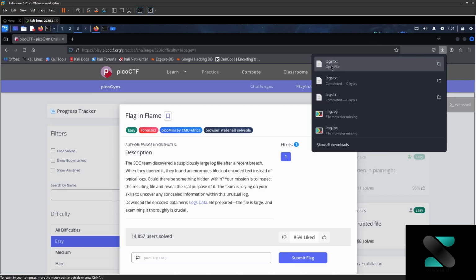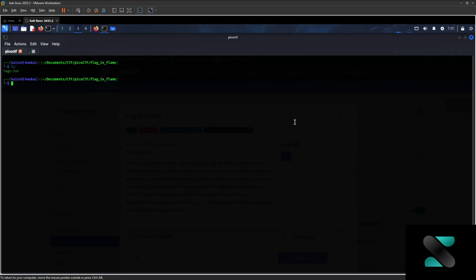So we have downloaded the file. I have already downloaded it and stored it in the CTF, Pico CTF Flag in Flame directory. So this is the file. Now if we try to do cat flag.txt, just a minute.